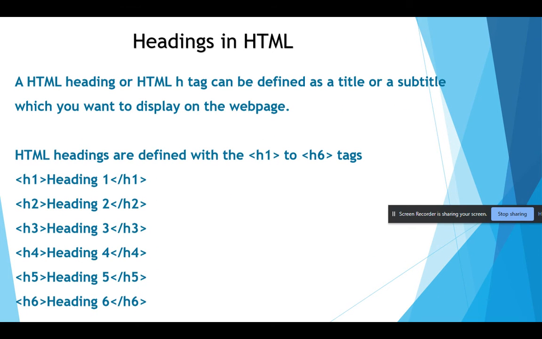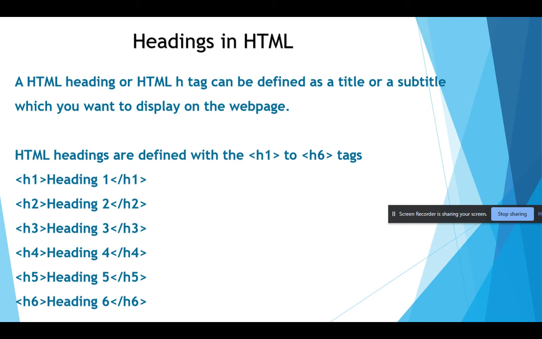An HTML heading can be defined as a title or heading or a subtitle which you want to display on the web page. So in HTML we have six types of heading. First I will clearly give you an understanding of headings, and after that I will show all the different headings. Okay.